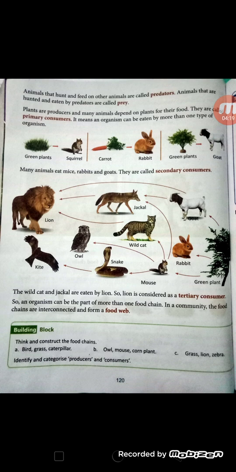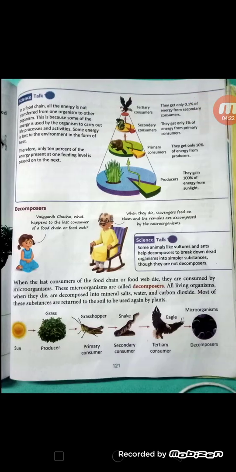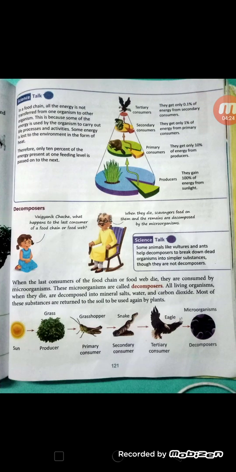Now next, you are seeing a triangle shape diagram. What has been shown here? Primary consumer, secondary consumer, tertiary consumer. In the food chain, all the energy is not transferred from one organism to another. Why?